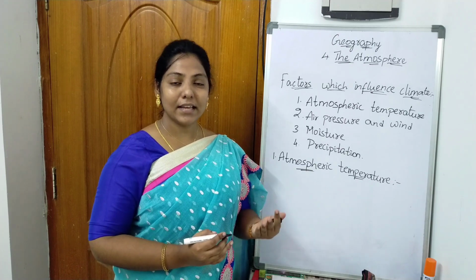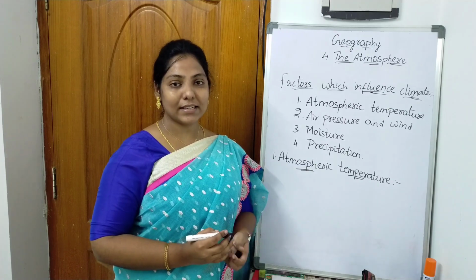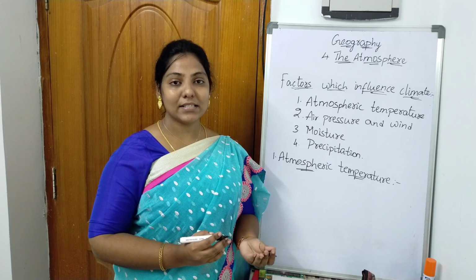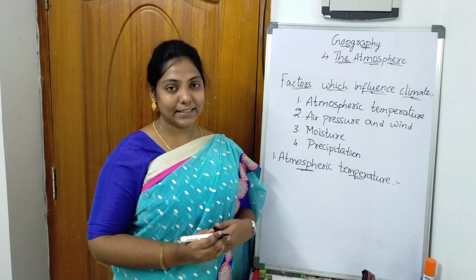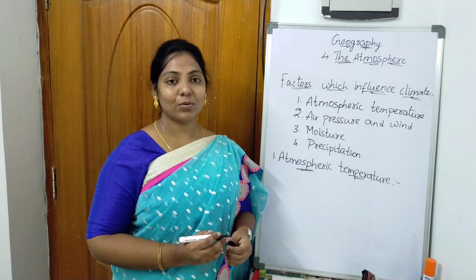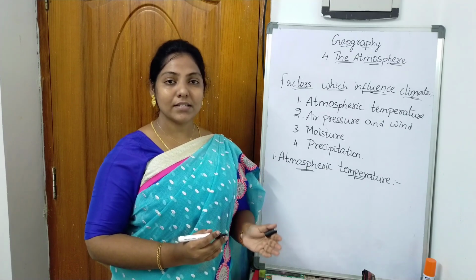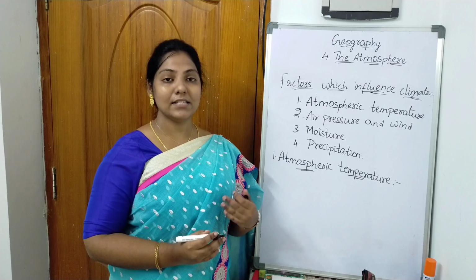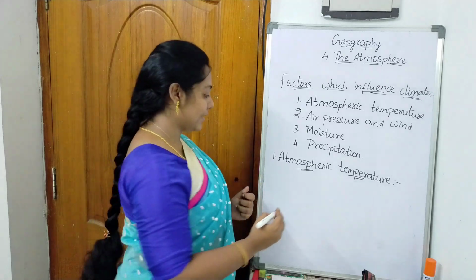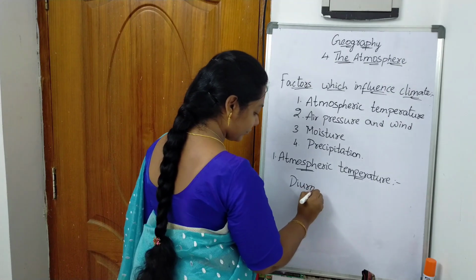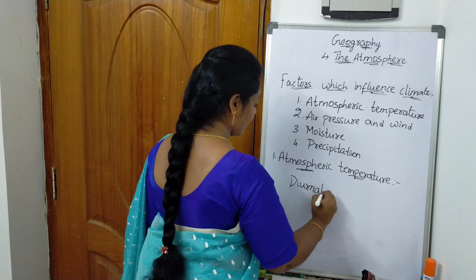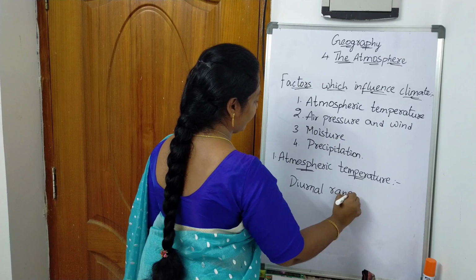And in a day we can see variations in the climate, is it or not? In the morning time or in the afternoon time we have hot climatic conditions, and in the evening we have cold weather conditions. So it is not stable throughout the day, it is changing. So that is called as diurnal range.